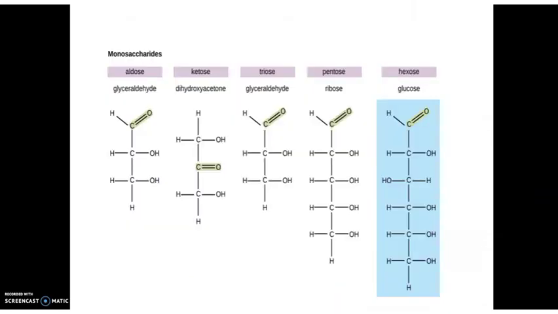The next type of classification is based on the number of carbon atoms. We can further classify as triose, tetrose, pentose, hexose, etc. For example, glyceraldehyde is an aldose, and it has 1, 2, 3, 3 carbon atoms. So we call it triose. With 1, 2, 3, 4, 5 carbon atoms, we call it pentose. In glucose, we already said it is a hexose. If we count the number of carbon atoms, we can identify that it contains 6.